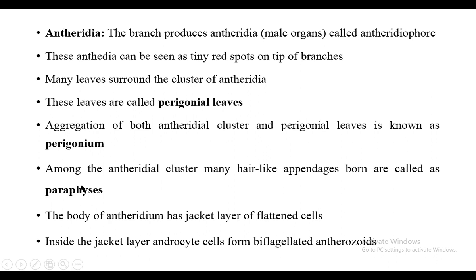Antheridia are not produced at the tip; these are only branches, so they are infertile, sterile branches. The body of the antheridium has a jacket layer of flattened cells. Inside the jacket layer, androcyte cells form biflagellated antherozoids.